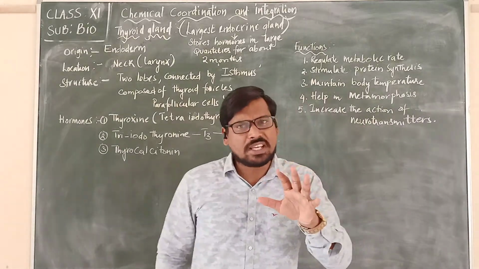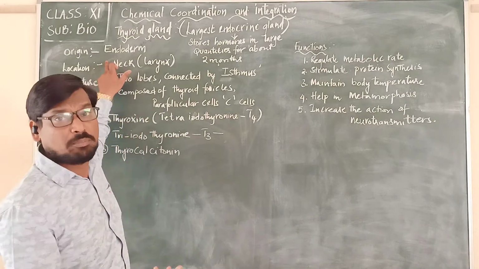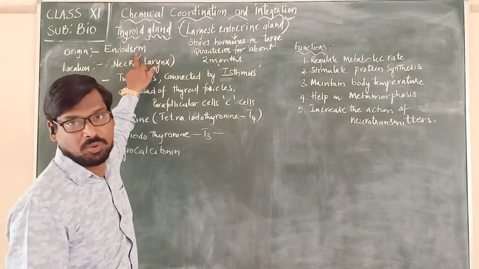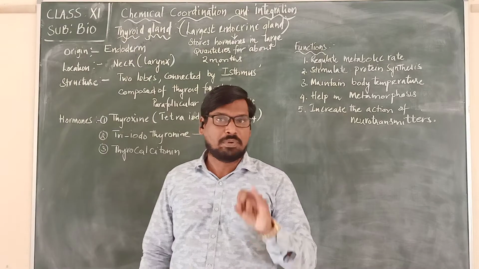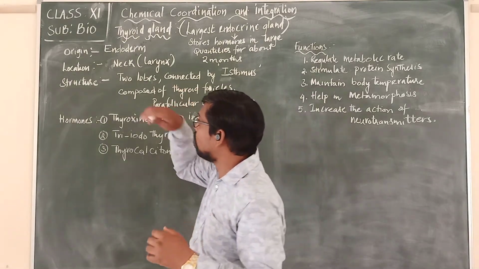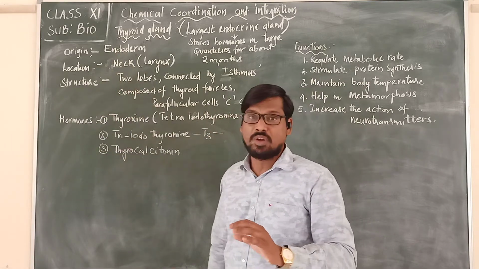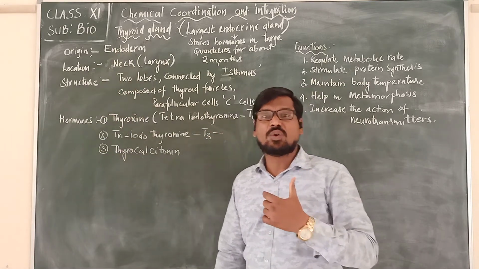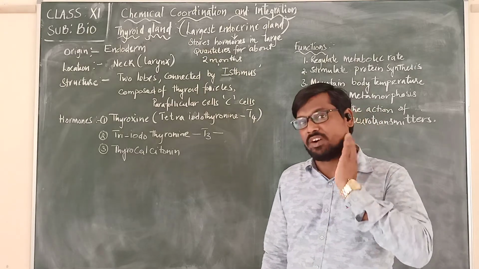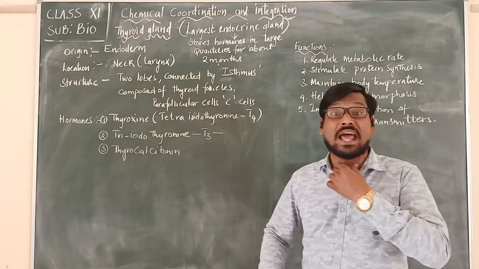Now, this thyroid gland is formed from the endoderm of the embryo. Please remember that. From which layer it is formed: it is formed from the endoderm of the embryo. Now, where is it located? It is located in the neck region, in the anterior part of the larynx.